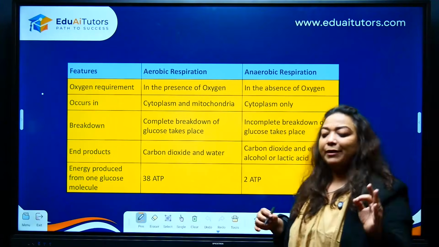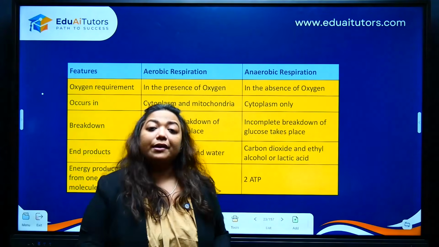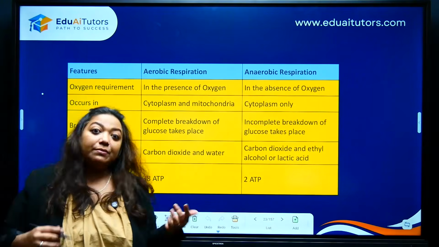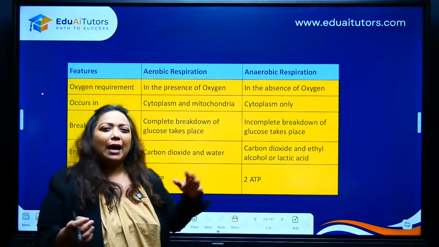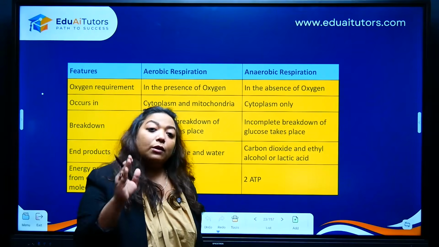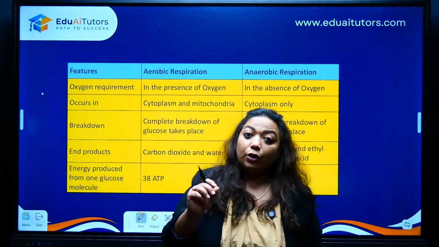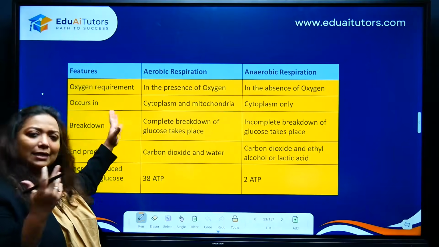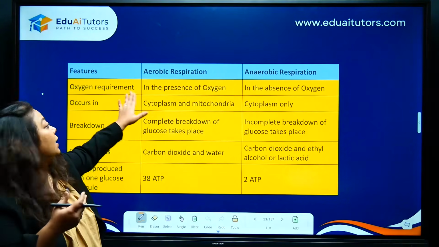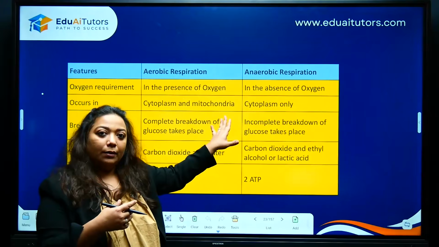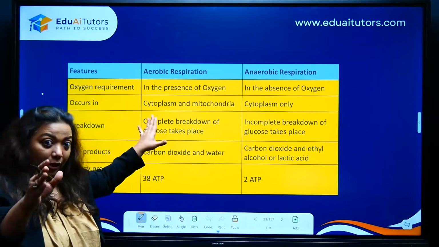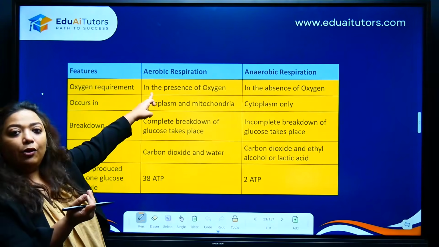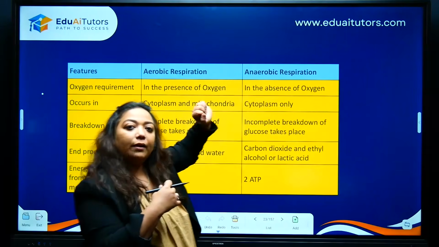Very concise, very precise. But having said this, students, remember, if you know some points, easy ones, sometimes children do that. Okay, difference between, I'll write the easy points first. Students, weightages are significant. Your important points are the ones which will give you marks. Okay, so here let's start. Aerobic respiration takes place in the presence of oxygen. Okay, so whenever there is oxygen and there is a release of energy from glucose, that means it is aerobic. And in the absence, anaerobic.